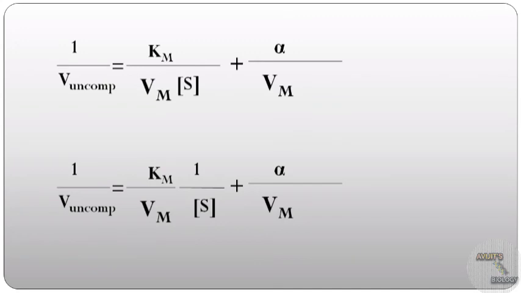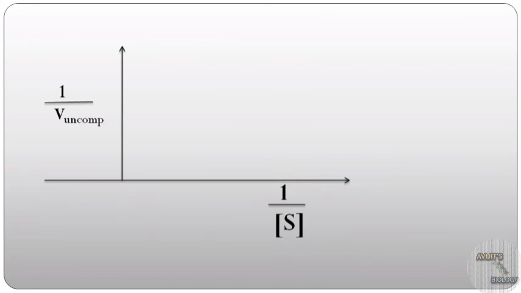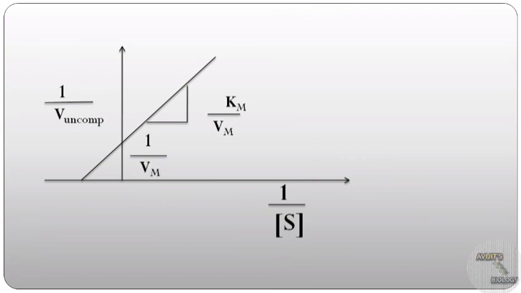This is the equation of a straight line, that is y equals mx plus c. Now let's plot 1 by V uncompetitive on the y-axis and 1 by S on the x-axis. For the general case with no inhibition, the straight line will be like this, which has the slope Km by Vm, the y-intercept 1 by Vm, and the x-intercept minus 1 by Km.